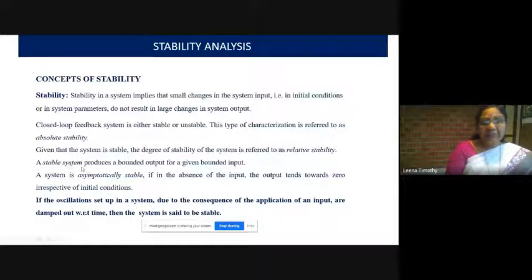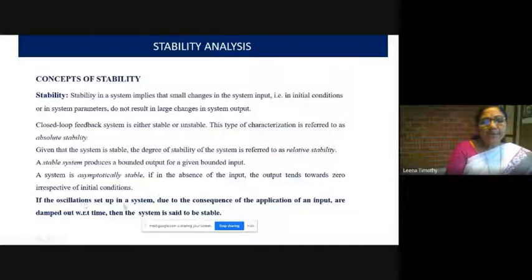A system is asymptotically stable if, in the absence of the input, the output tends towards zero, irrespective of all initial conditions.